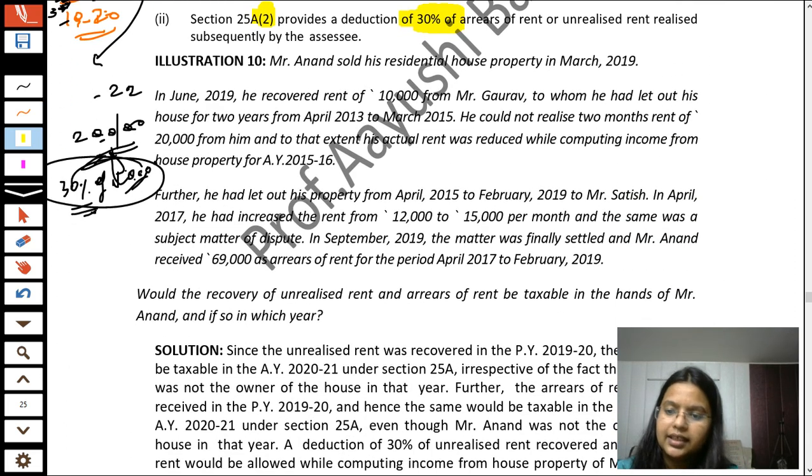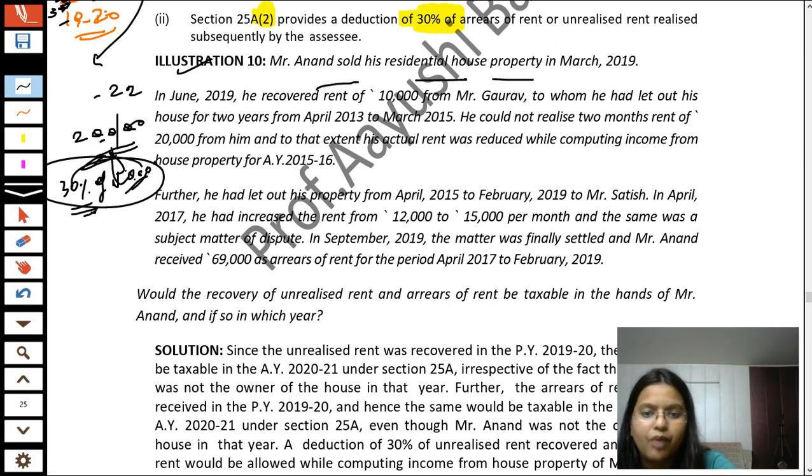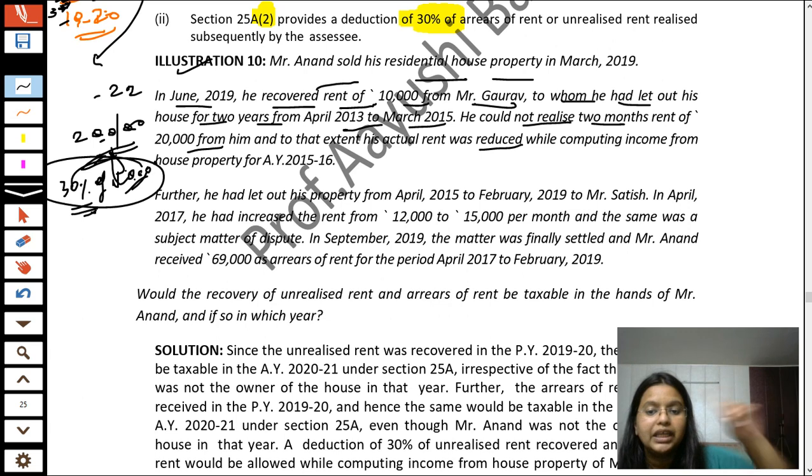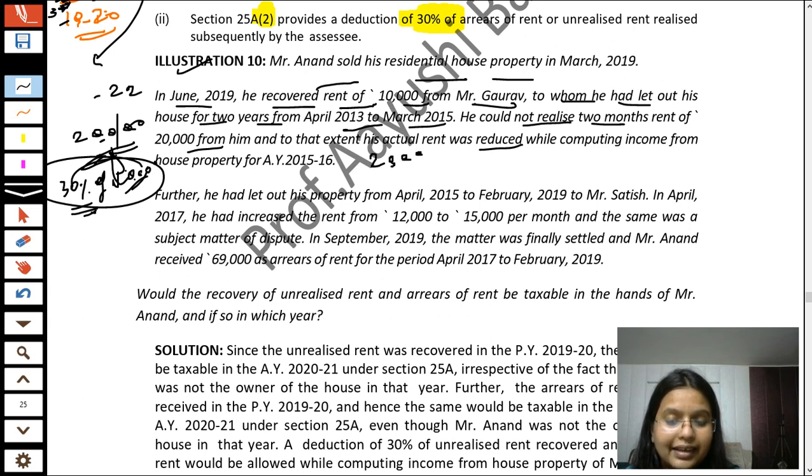Now students, the next is illustration number 10. Mr. Anand sold his residential house property in March 2019. In June 2019, he recovered rent of rupees 10,000 from Mr. Gaurav, to whom he had let out his house for 2 years, from April 2013 to March 2015. He could not realize 2 months' rent of 20,000 from him, and to that extent his actual rent was reduced while computing income from house property for assessment year 2015-16. It means he got a deduction of unrealized rent of rupees 20,000 in that year.